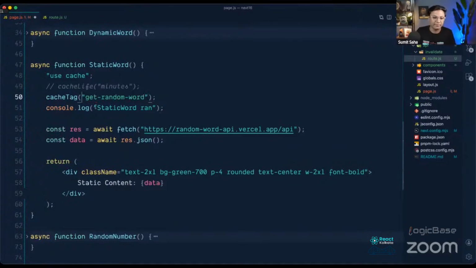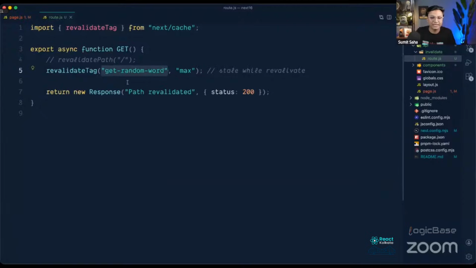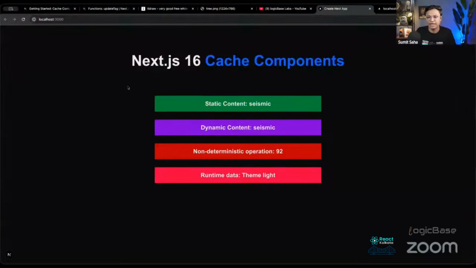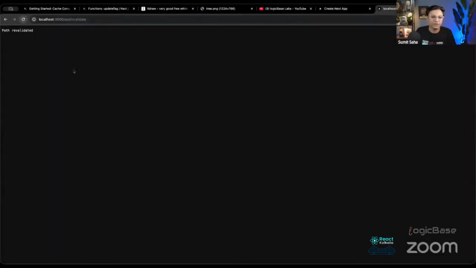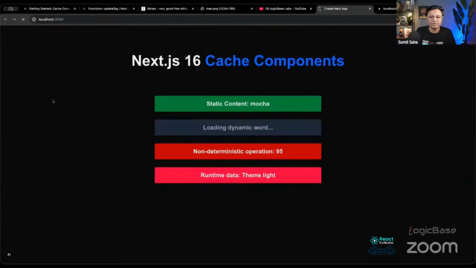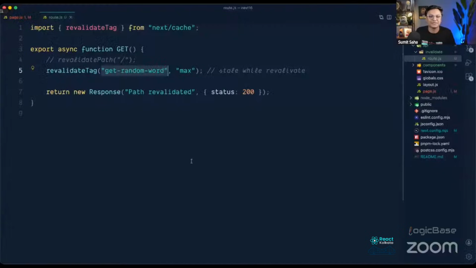Just give it a name, and I will revalidate that. Now, for example, currently it's seismic, and if I reload it and go here, you'll see it changed, and then it became static again. So that's what I was trying to present.